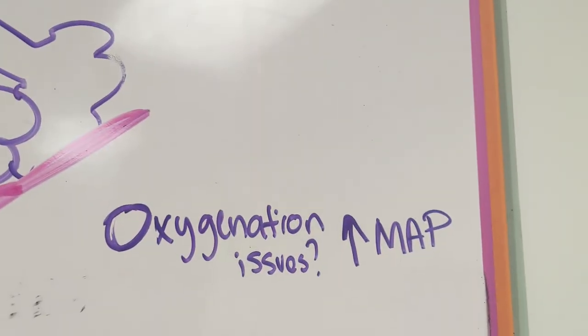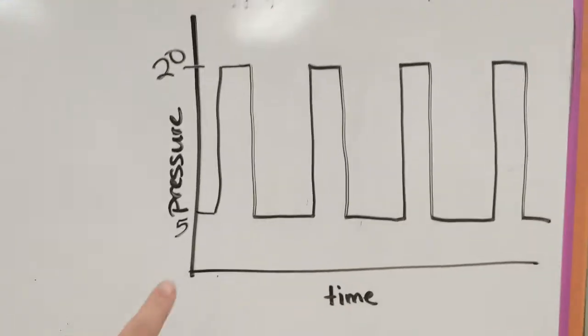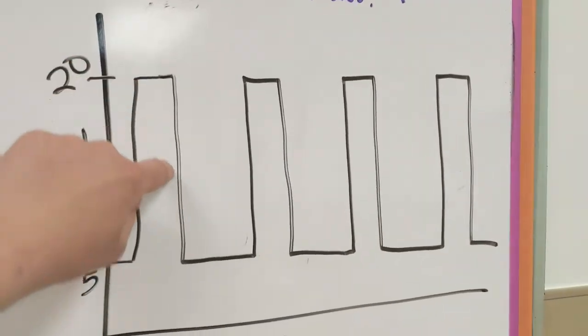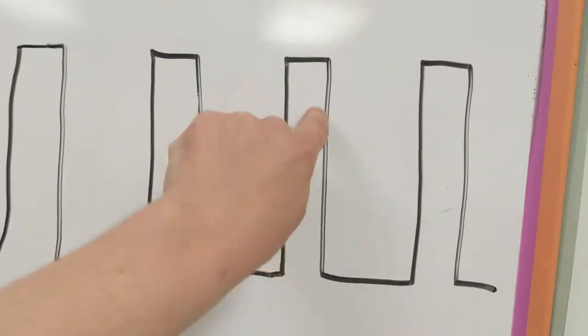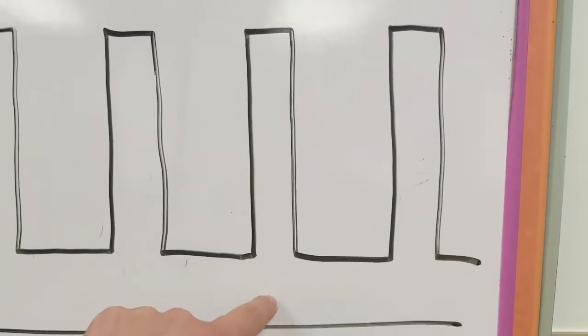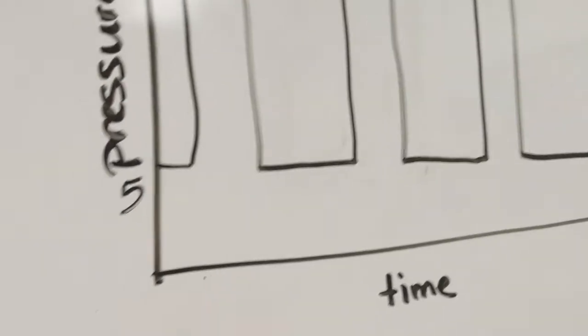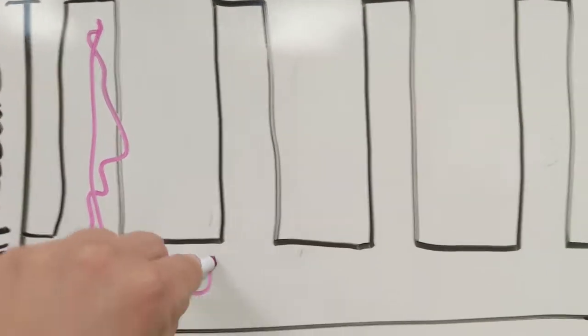We increase our mean airway pressure. And so what that mean airway pressure is, is this average pressure that is underneath this graph, and it includes all of the pressure that we're providing this baby, and that includes our PEEP and our PIP. So all of this down here is our mean airway pressure.